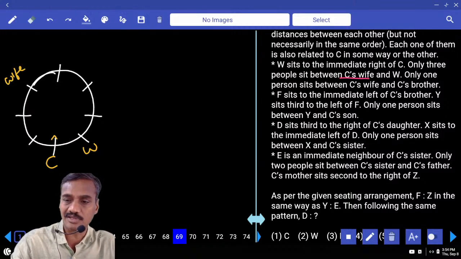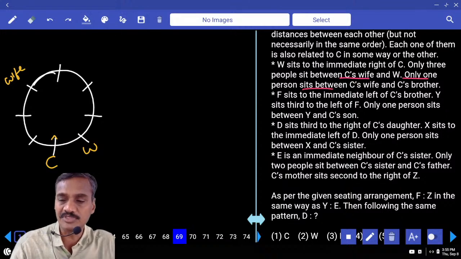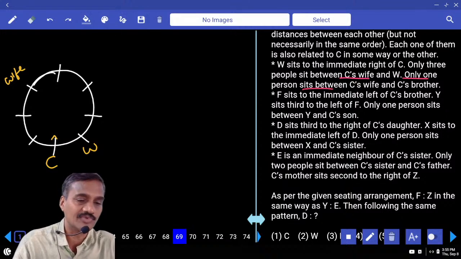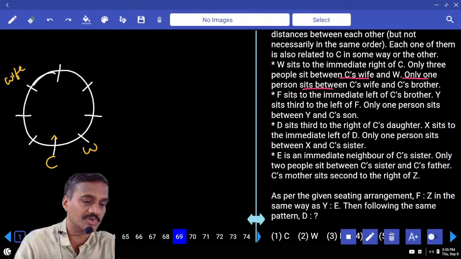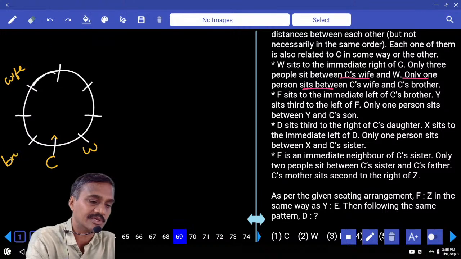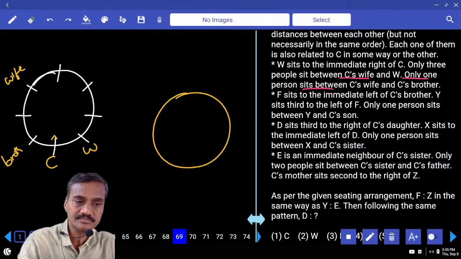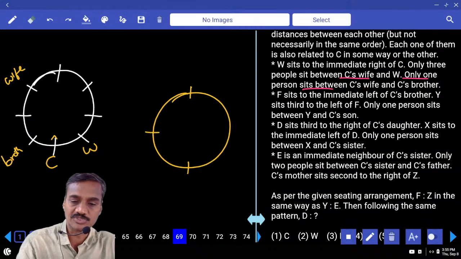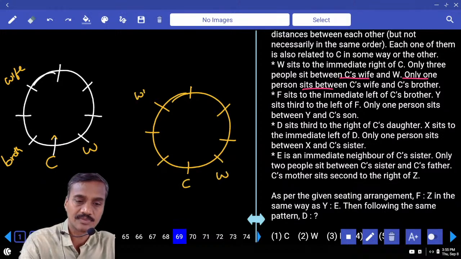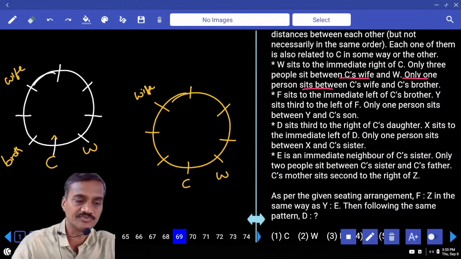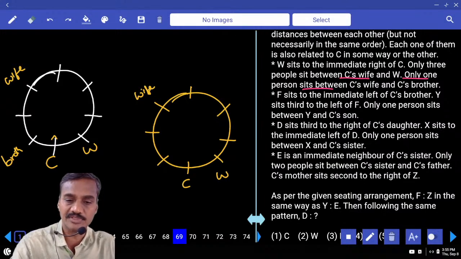And next one, now we are writing the relation. And only 1 person between wife and brother. Between wife and brother, there must be exactly 1 person. How many possibilities do we have? 2 possibilities. So brother can be either to the immediate left of C or the other side. There were 8 persons. Now C is facing towards the center, W is here, wife is here, and next, between wife and brother there must be exactly 1 person.